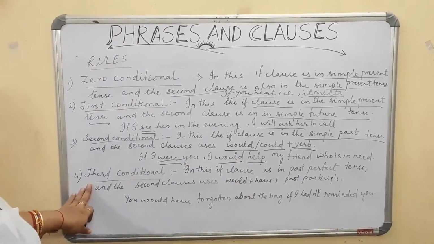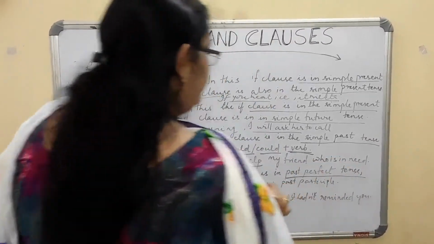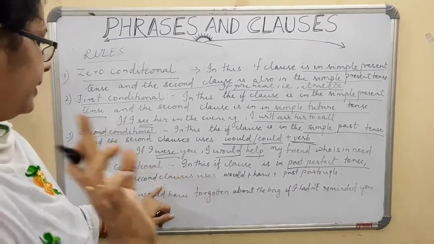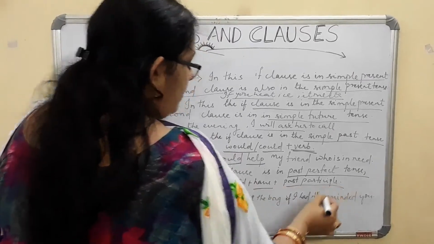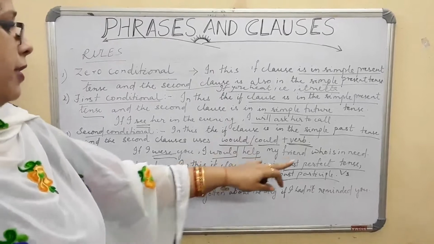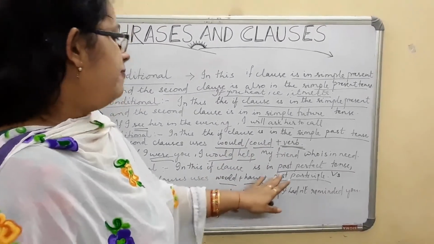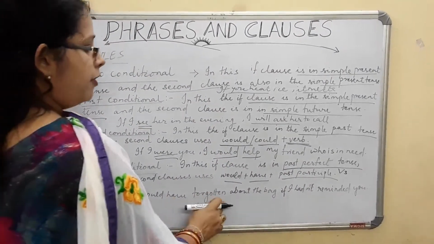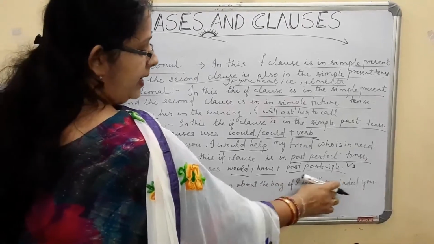Now third conditional, you see, in this the if clause is in past perfect tense. If clause is in past perfect tense. Second clause uses would have plus past participle, that is V3 format. If clause is in past perfect tense, second clause uses would plus have plus V3. For example, you would have forgotten about the bag if I hadn't.